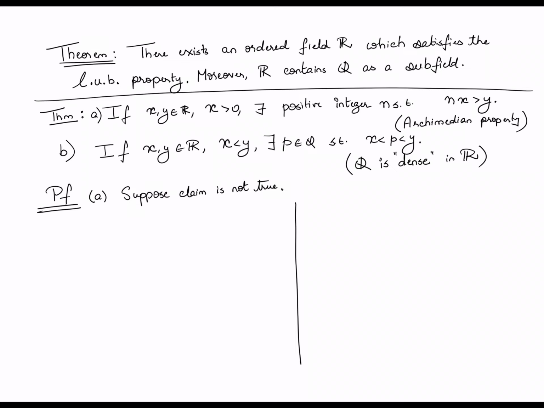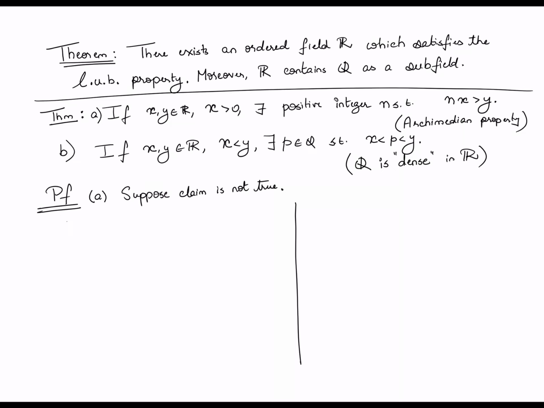Now, what does it mean to say that the claim is not true? If the claim is not true, what that means is that for every n, nx should be less than or equal to y. Correct? So y should in fact be an upper bound for every number of the form n times x. So let us take that claim further.